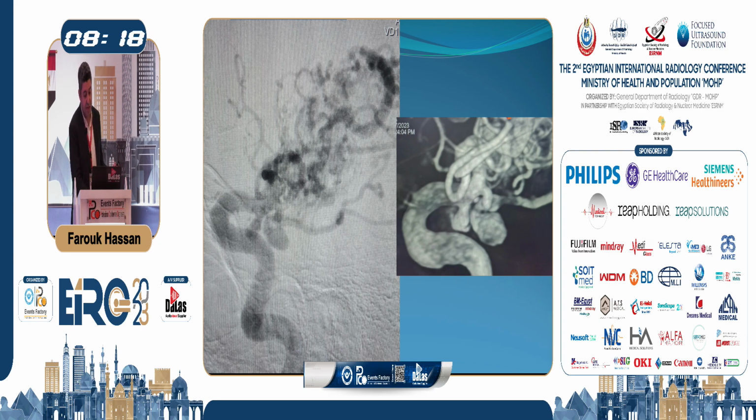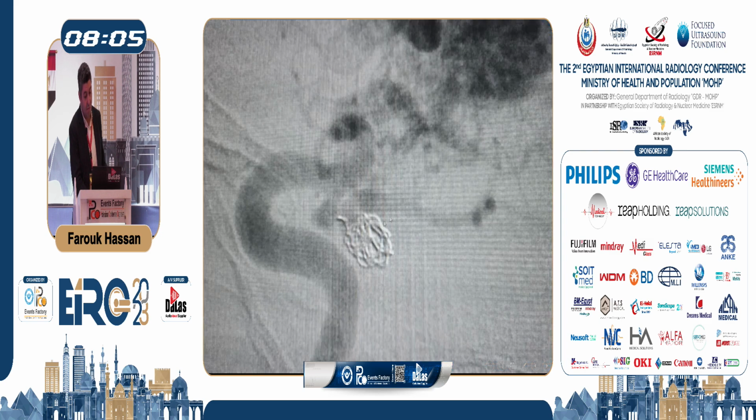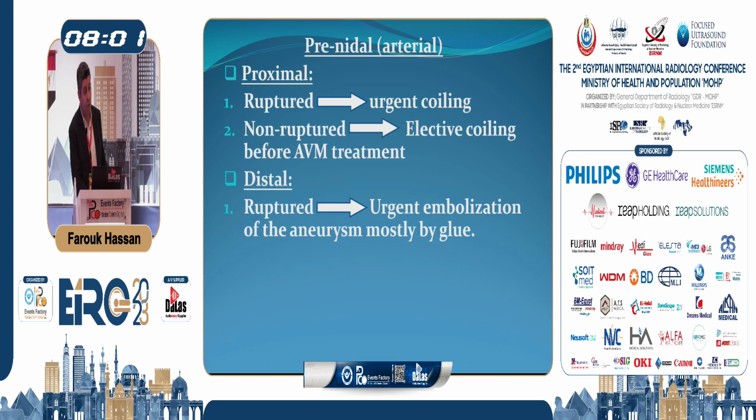But at least we know that this aneurysm now carries a high risk of hemorrhage. It's an aneurysm that developed in a very short period, and the symptoms occurred in an acute fashion. So we decided to treat this aneurysm by doing coiling, and then a few weeks later we did another session of embolization of the AVM.